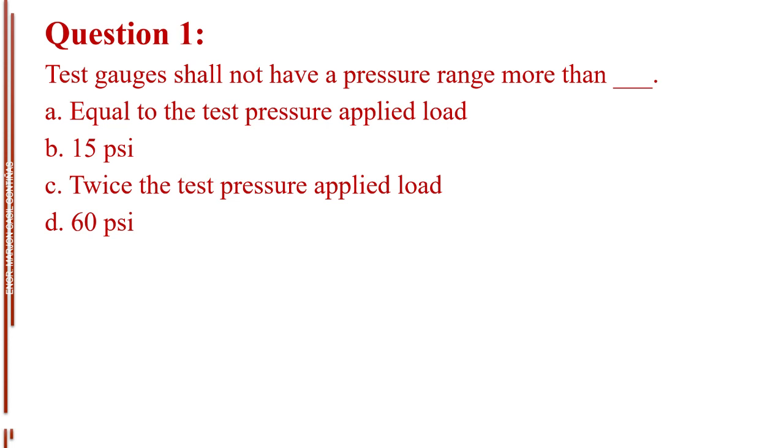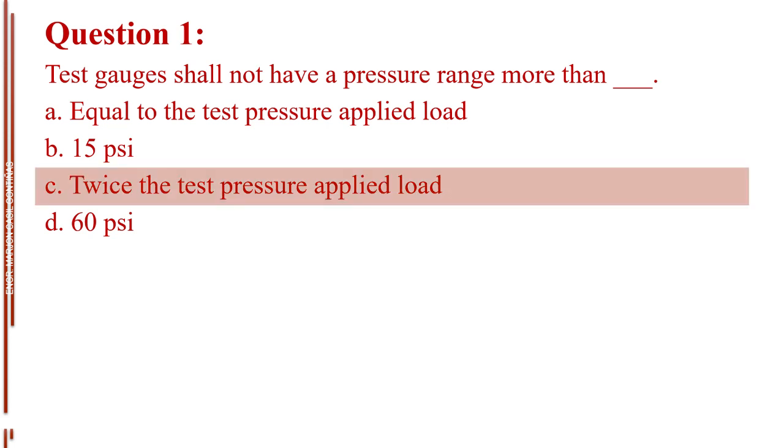Question number 1. Test gauges shall not have a pressure range more than blank. Letter A, equal to the test pressure applied load. Letter B, 15 psi. Letter C, twice the test pressure applied load. Letter D, 60 psi. The answer is letter C, twice the test pressure applied load.